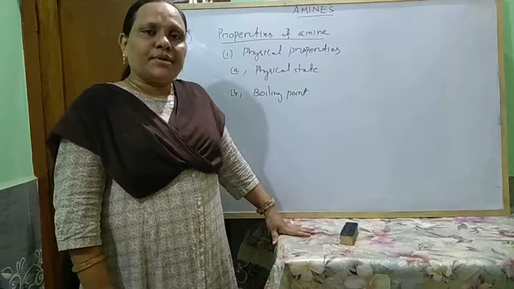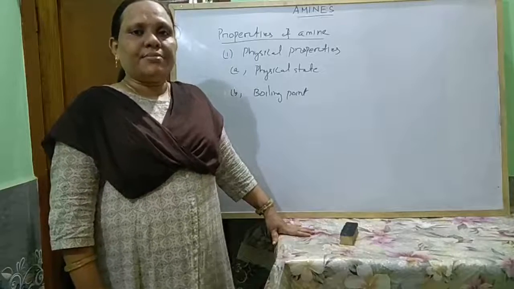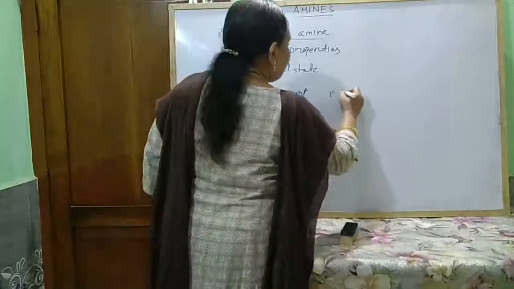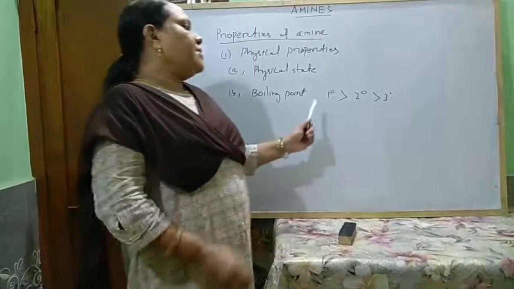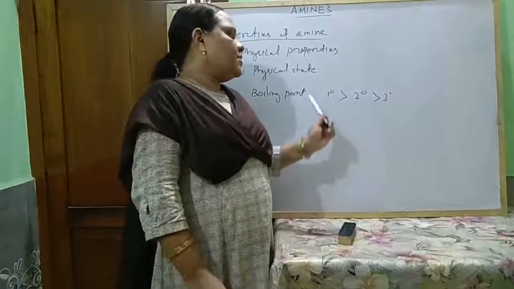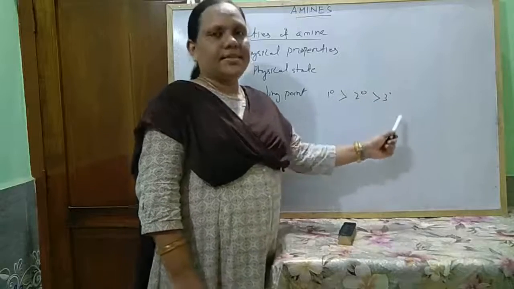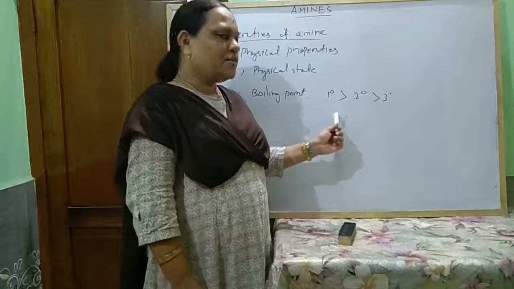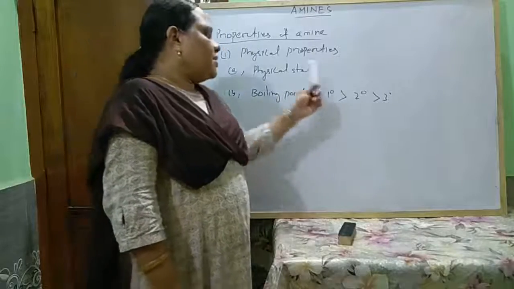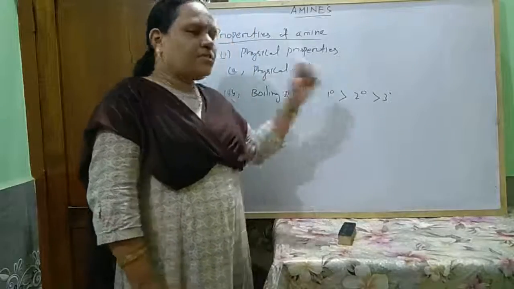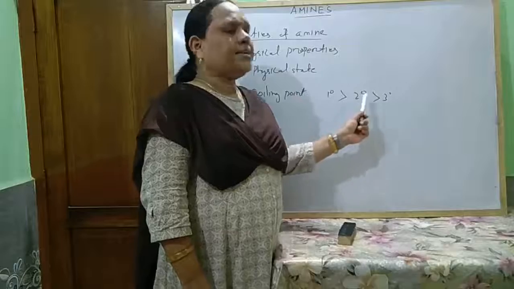But in case of isomeric amines, the primary amine has higher boiling point than secondary than tertiary amine. Why? Because primary amine has 2 hydrogen atoms, so the extent of hydrogen bonding in primary amine is more than secondary than tertiary. It has 2 hydrogen atoms in the functional group, secondary has one hydrogen atom, and tertiary has no hydrogen atom. As the extent of hydrogen bonding is more, for isomeric amines, the primary amine has higher boiling point than secondary than tertiary.